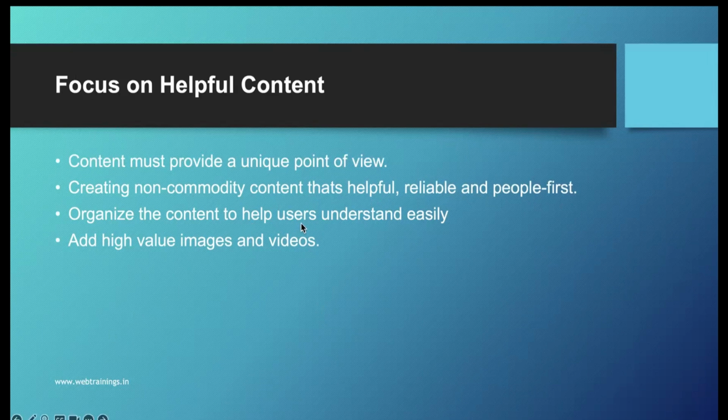And organize the content to help users understand easily. Make the structure of the article in such a way that when a person starts reading the article step by step, he can go through each and every section easily.